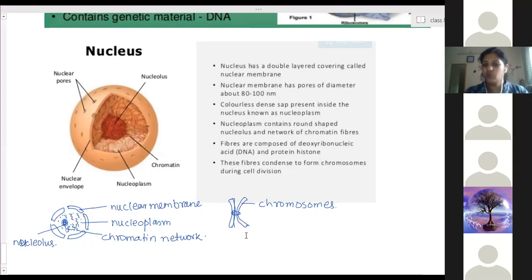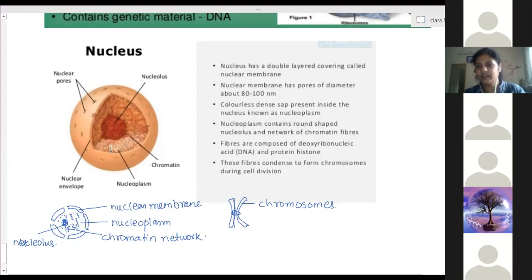Chromosomes are not always available in this bound, paired form. These pairs of chromosomes are formed only at the time of cell division. When the cell is not dividing, the chromosomes are present in thread-like structures called chromatin.